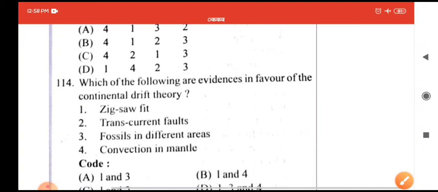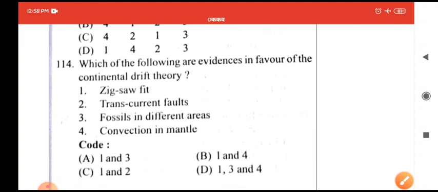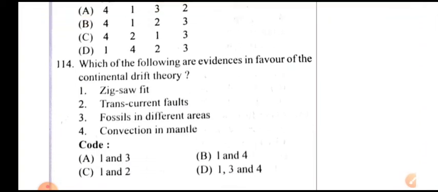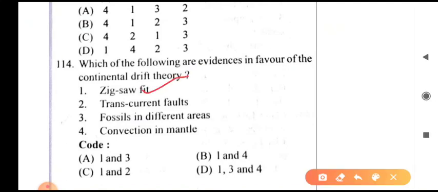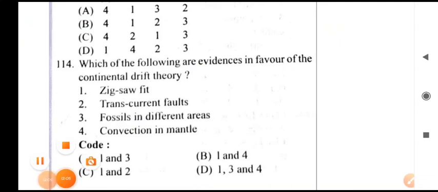Question number 114. Which of the following are the evidence in favor of the continental drift theory? Option number A is correct. Jigsaw fit and fossils in different areas are two pieces of evidence that support it. Option number A is correct.